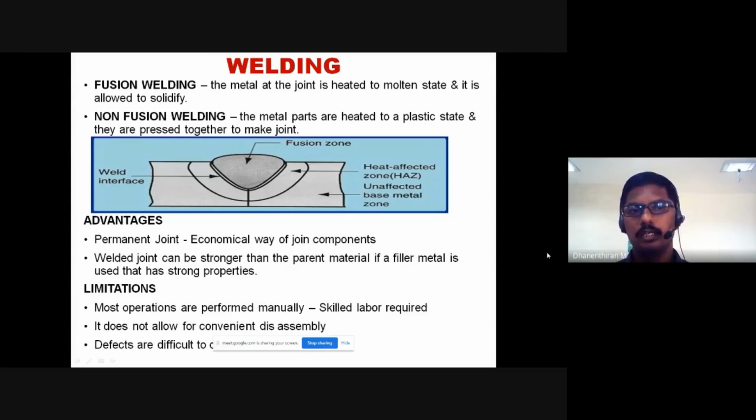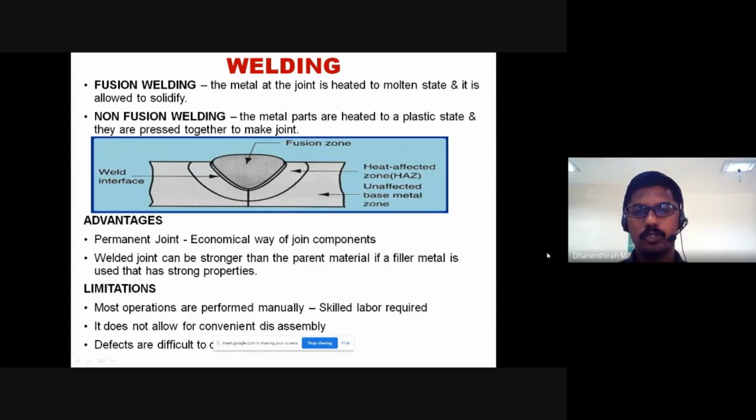In fusion welding, the metals or joint are heated to the molten state. When we join the gap between the metals, the molten metal and the filler material are heated and allowed to solidify. After solidification, the metal is joined. That concept is known as fusion welding.